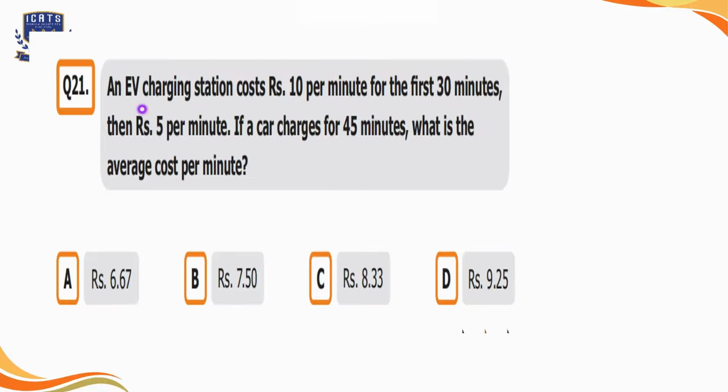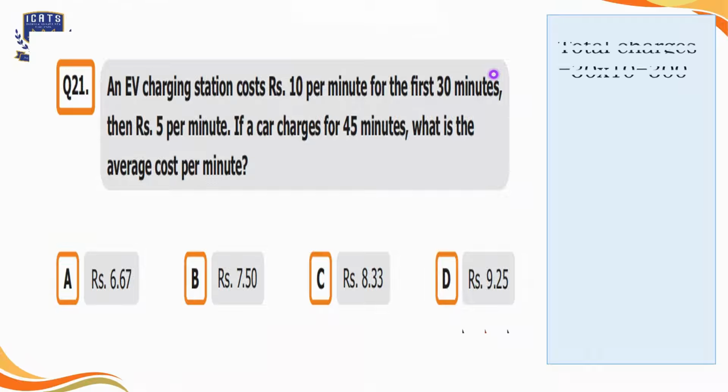Question number 21. An EV charging station costs rupees 10 per minute for the first 30 minutes, then rupees 5 per minute. If a car charges for 45 minutes, what is the average cost per minute? So 4 options are given to us here. Let's find out the cost for the first 30 minutes. For that we will multiply the cost per minute by the time, which is 30 minutes. So 10 multiplied by 30 is 300 rupees.